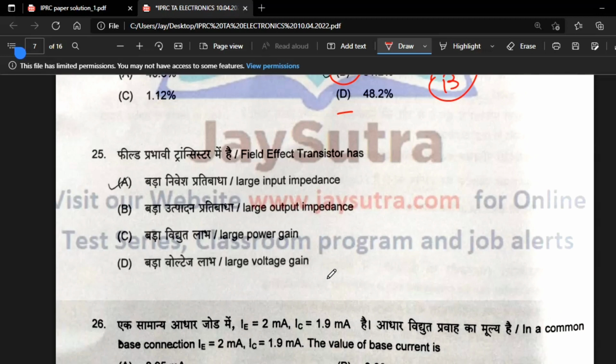A field effect transistor has large output impedance, no. Large power gain, no. That's why we use the BJT for power gain and voltage gain. And we don't have large output impedance in FET. Mostly FET has this advantage only, that it has very large input impedance, so it can be matched with any load. So option A is the correct answer.